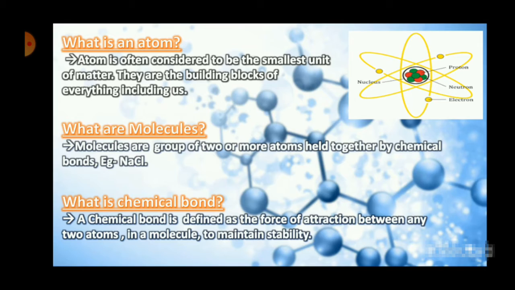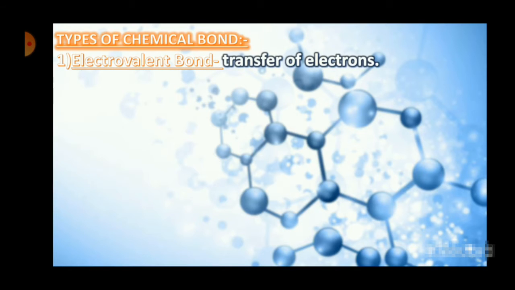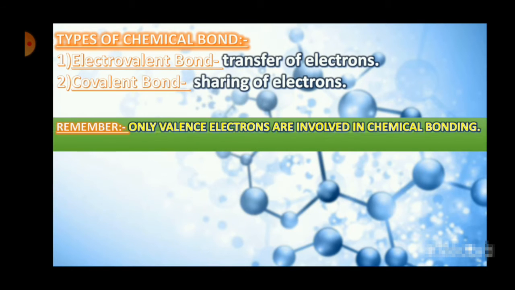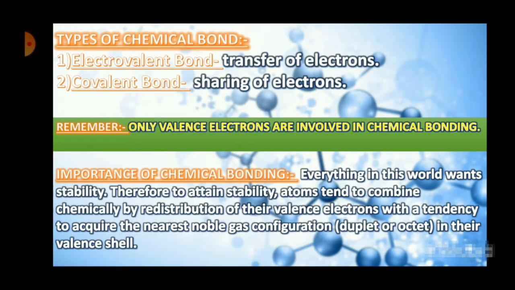So you can see the different parts of this definition. The first part is the force of attraction between any two atoms. The second part is in a molecule, so a chemical bond is basically resulting in the formation of a molecule. And the third part is to maintain stability. So what is this matter with stability? We will come to it.